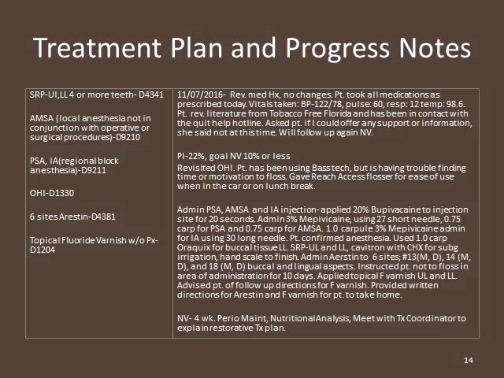Okay, so third visit, which is going to finish up the SRP, will be the SRP left side for 4 or more teeth, the AMSA, PSA, and IA injections, our last OHI and 6 sites of Arrestin placed, along with the topical fluoride for the left side of the mouth. Vitals and medical history were taken. Everything was within normal. This patient has taken medications as directed. She did review the literature from Tobacco Free Florida, and she has been in contact with the HELP hotline.